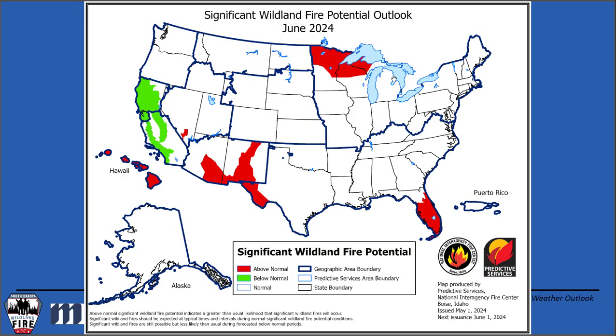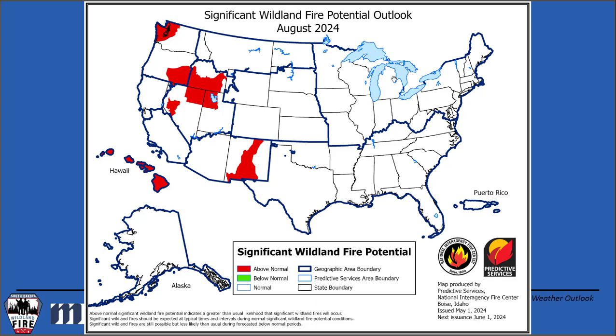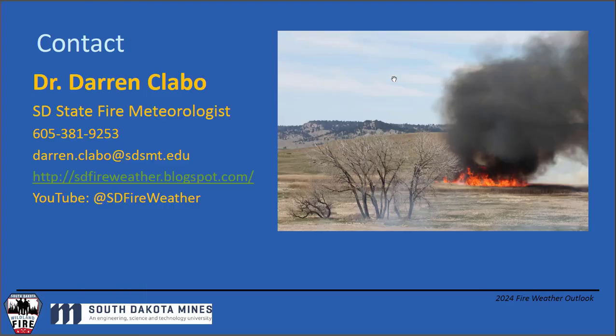May 1st, the NIFC Predictive Services folks issued their significant wildland fire potential outlook. This is for June. Not showing a lot of activity for us. For July and for August, Great Basin starts to light up. Hawaii starts to light up. It wouldn't surprise me in the least if we start to see some more red painted on this across the Rocky Mountains. Just kind of seeing where we head this summer in terms of if these forecasts for above average temperatures and below average precipitation shake out.